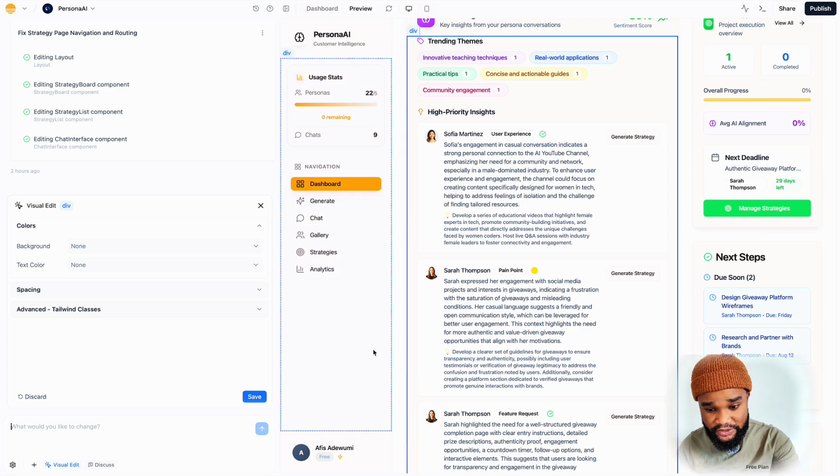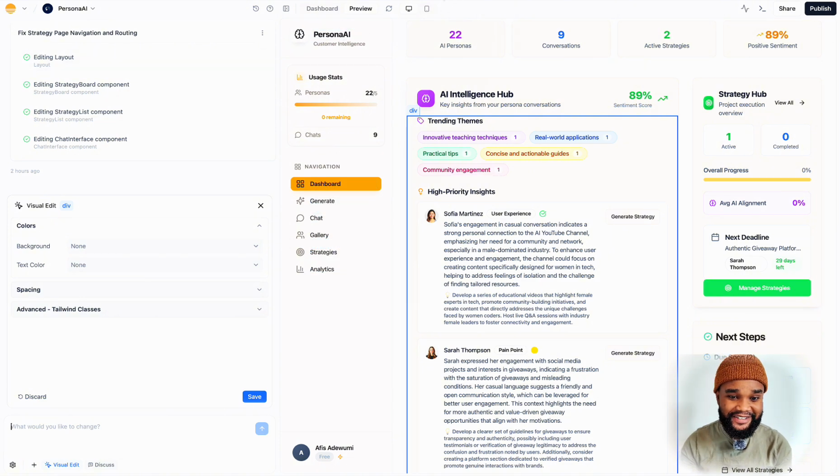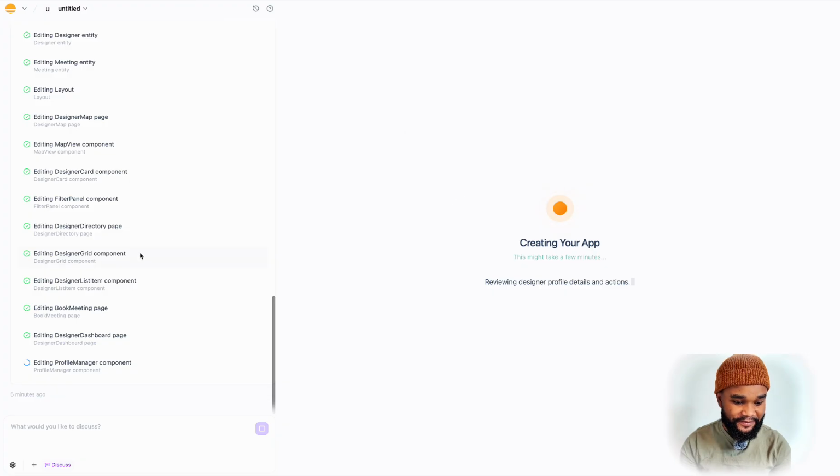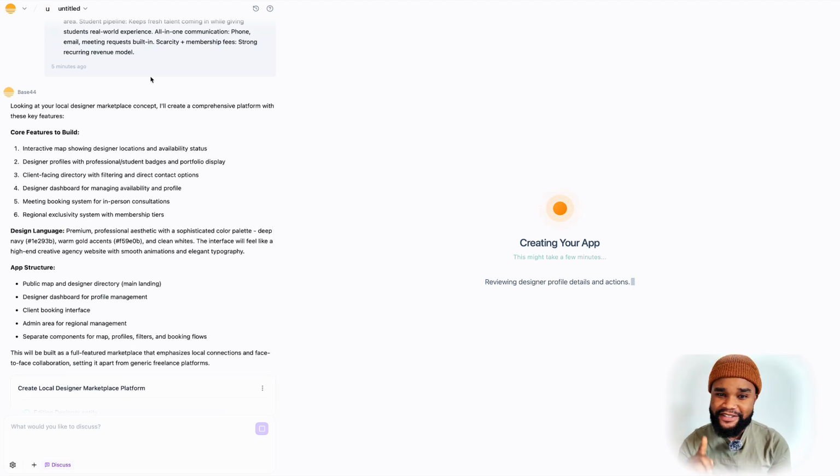And then it's just going to work on this area alone, which is great, right? It's amazing. So let me just go back to our app, to where we're at, editing profile management component. And all this is just costing me 1 credit, just 1 credit to create all of this that I'm creating right now.